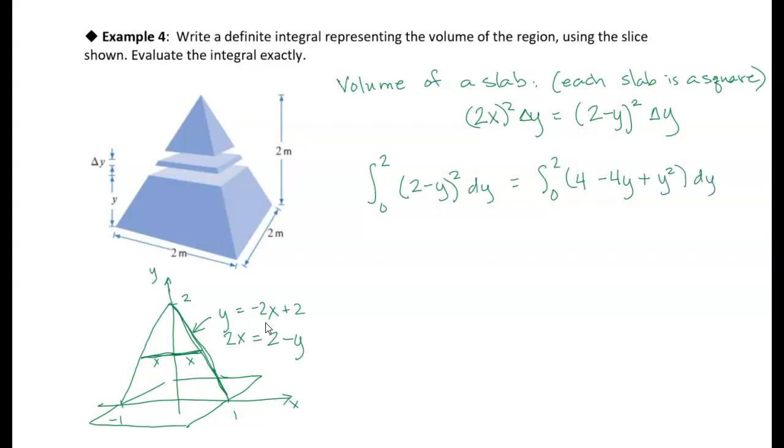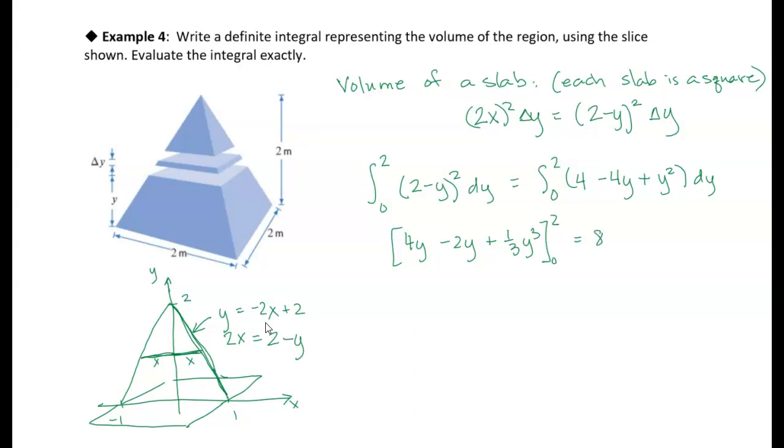All right, we can easily integrate that. The integral of 4 becomes 4y. The integral of minus 4y becomes minus 2y squared. And the integral of y squared becomes 1/3 y cubed. We want to evaluate that from 0 to 2. When we plug in 0, everything becomes 0, so all we really need to do is plug in 2. So we're going to have 8.